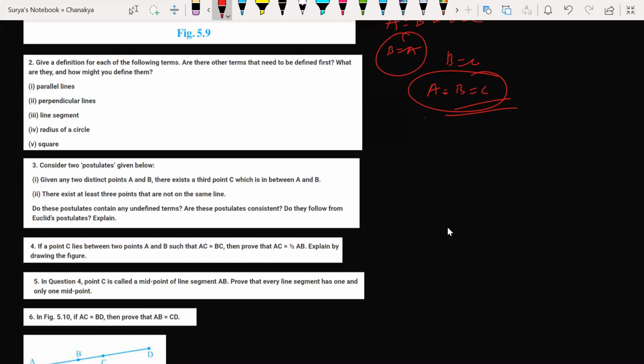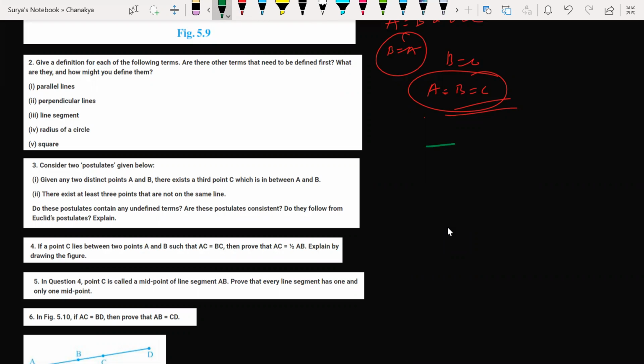Look at this here. What is perpendicular lines? What is perpendicular line? Tell me. Two lines which intersect each other at a 90 degree angle. Intersect each other at 90-degree angle. Yes, at 90 degrees. So first, let us discuss that.